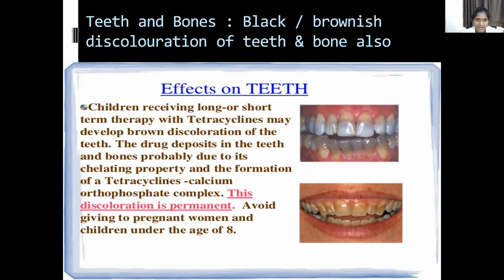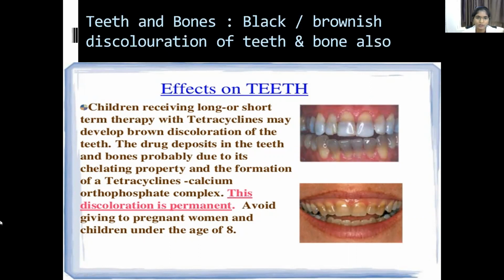They chelate calcium ions to form tetracycline calcium orthophosphate complexes. This causes discoloration of the teeth. It is deposited on the enamel of the teeth.